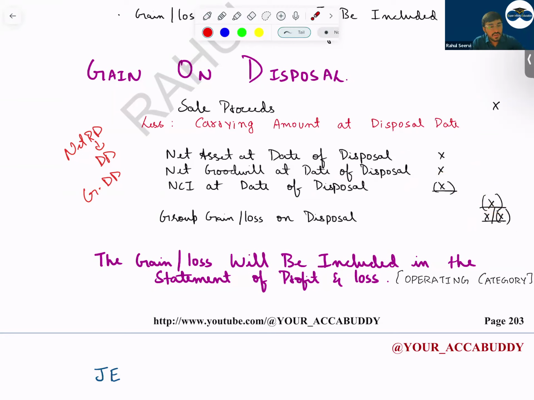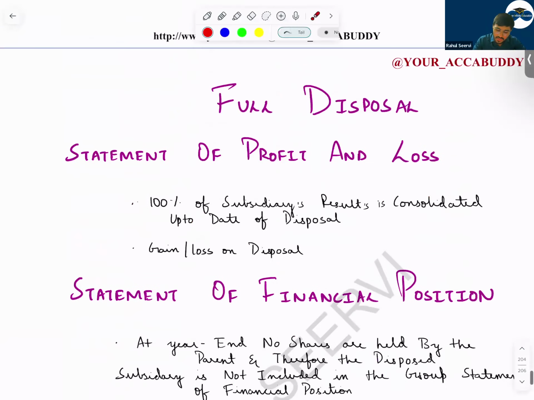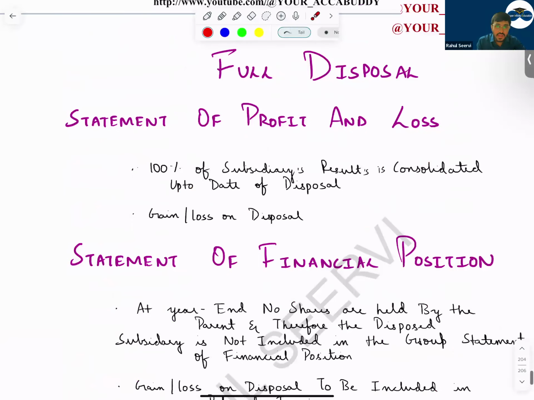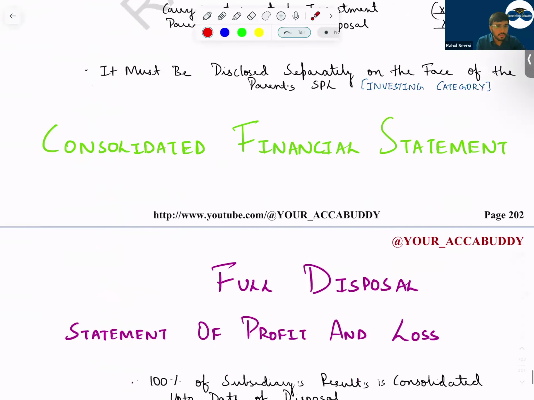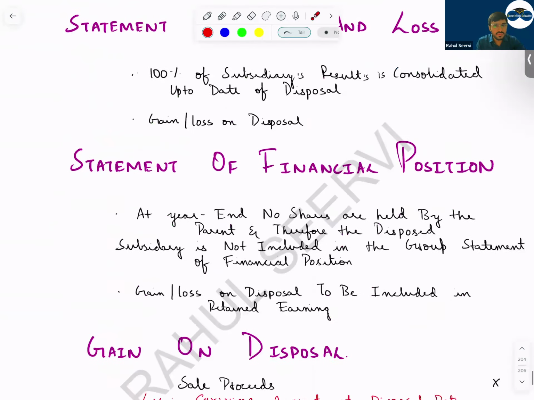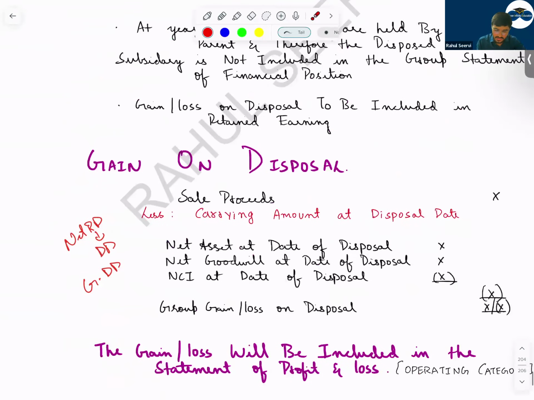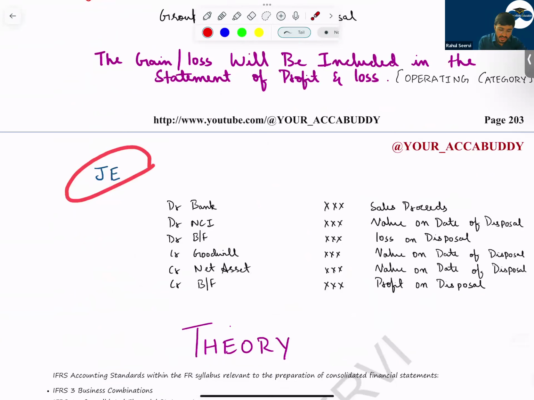Now this gain or loss on disposal in the consolidated books, how do you record? You record this in the operating category. But in individual books, you record it in the investing category, because in individual books it's an investment, but in consolidated books it was a business. So you will record it in the operating category. Understand? So how will you record the journal entry?